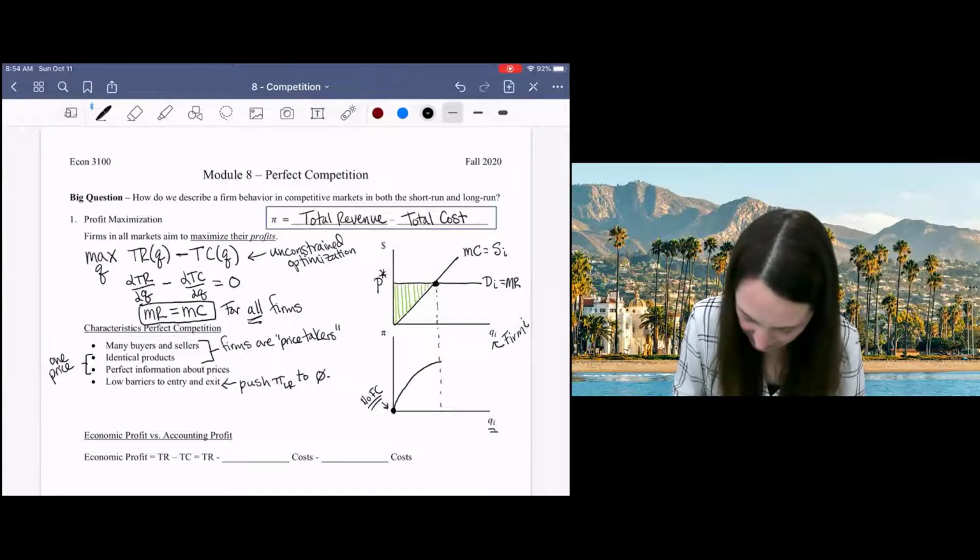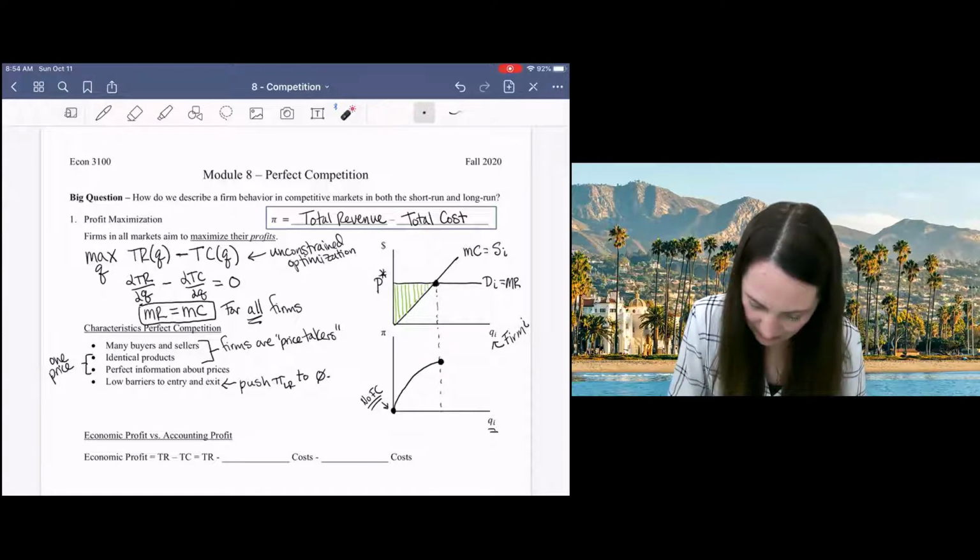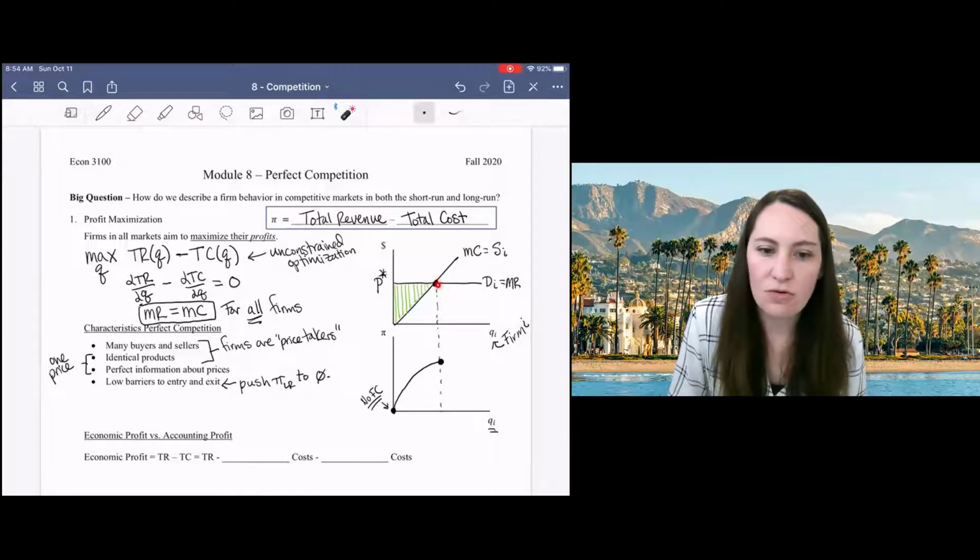Okay, until we get to this point here, where the additional revenue from each unit is equal to the cost. So at this point, selling that marginal unit would result in 0 profit because the revenue is equal to the cost. And that's the point here where my profit function is maximized.